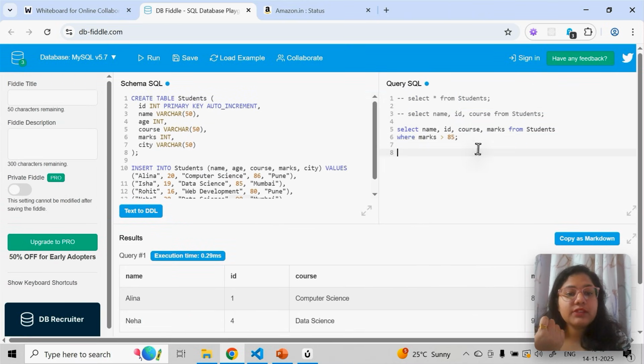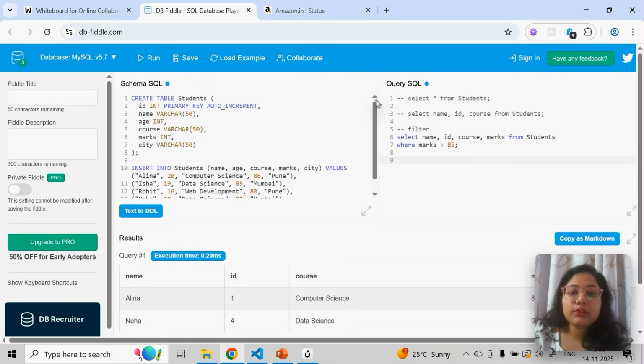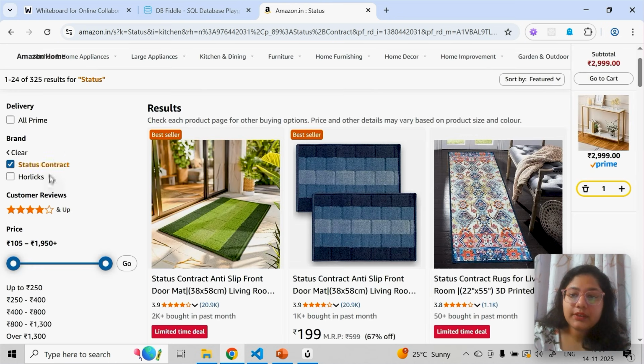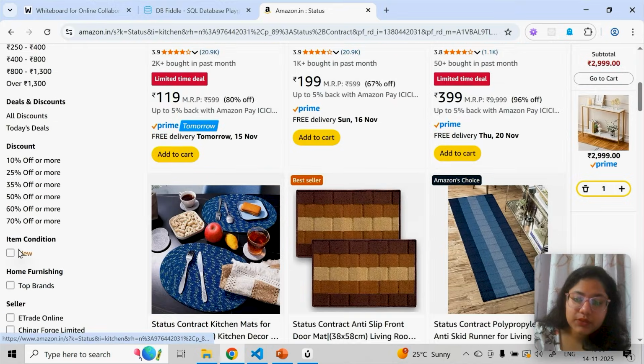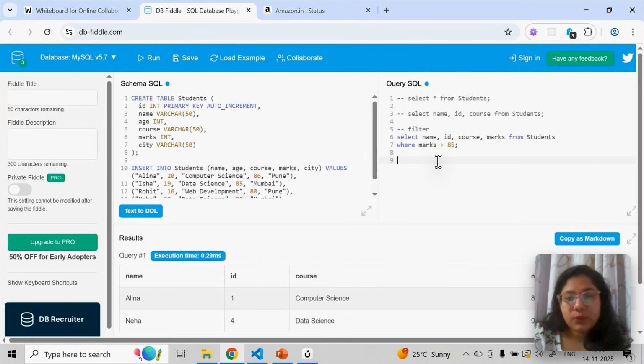That's it. Okay, so now this is how you can put WHERE. WHERE is basically for filtering. So what I'm doing here is filtering the data based on marks. Like in Amazon, if you see, you can filter the data based on price, based on discounts. Just like that, you're doing it through an SQL query. This is going to be your filter.